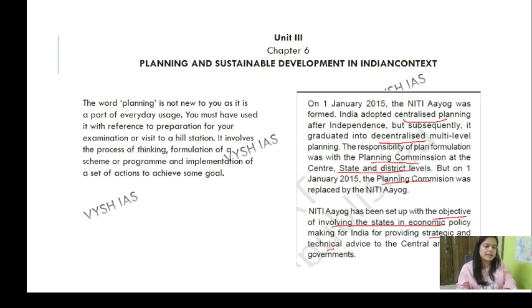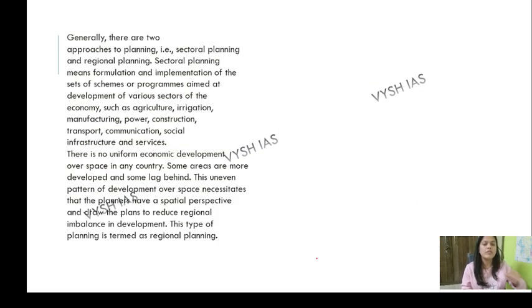Strategic and technical advice to central and state governments. So basically just keep this thing in your mind that Niti Aayog focuses on decentralization, not on centralization. So 1st January 2015. Generally there are two approaches to planning. One is sectoral planning and one is regional planning. When we talk about sectors, we know the parts of the sectors of the economy: primary, secondary, tertiary sectors. So when we plan according to the primary, secondary and tertiary sectors, that comes under sectoral planning.